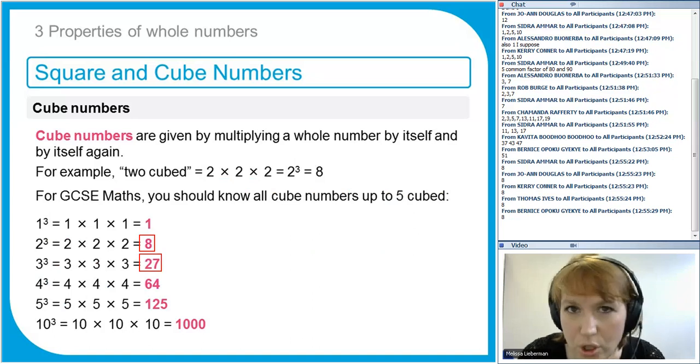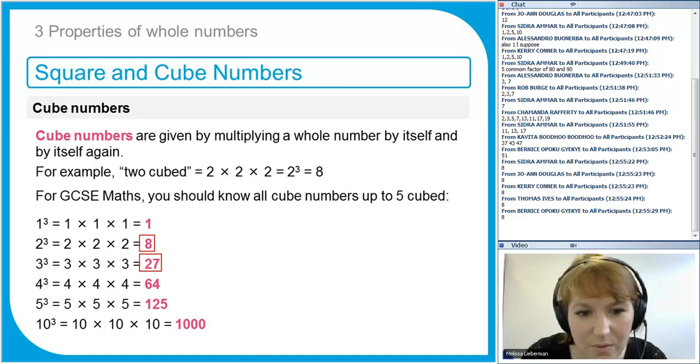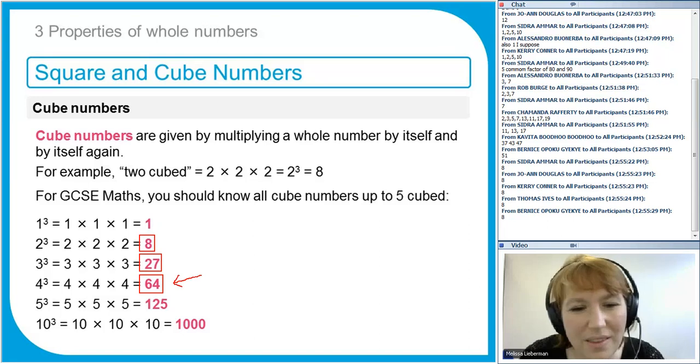4 cubed, this is quite an interesting one. 4 times 4 is 16, and then 16 times 4 is 64. Notice, those of you who like looking at patterns, and that's always a good trait in a mathematician, does that number look familiar? Where have you seen that number before? Anyone? It's quite interesting because it's also a square number.